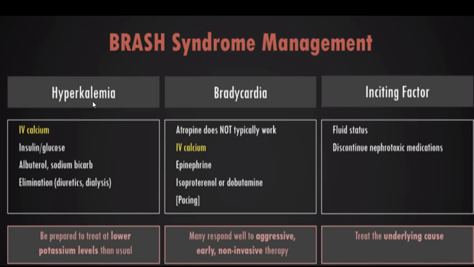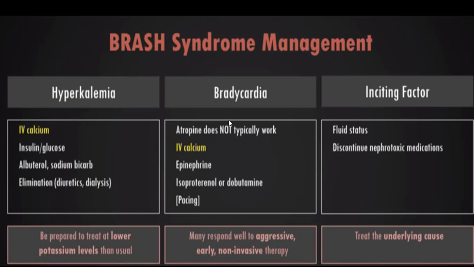So hyperkalemia will be corrected by IV calcium gluconate, insulin glucose drip, albuterol in the inhalation form like nebulizer. Soda bicarb is usually not commonly utilized. Diuretic is not commonly utilized, but dialysis can be used in refractory cases.